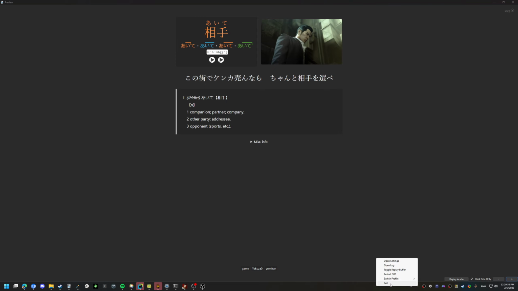Once you are finished with your mining session, to close this, it's simply just going down here to this icon, exit. It will close OBS for you and you're good to go. Thanks.